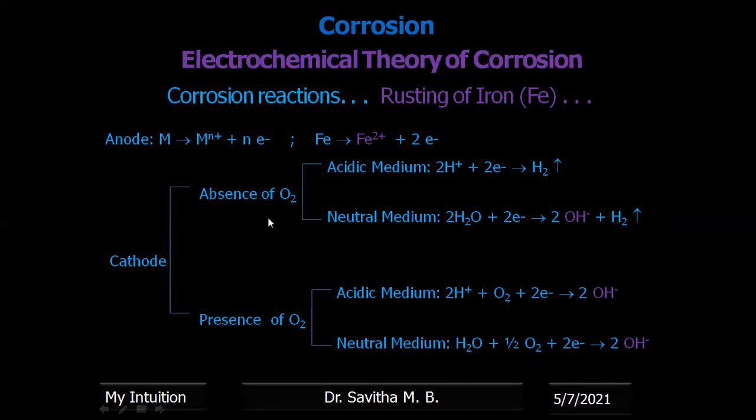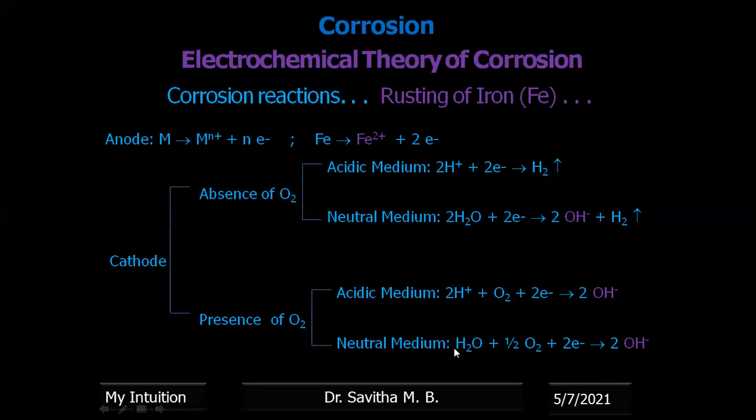Let us think whether the iron will undergo oxidation or corrosion in the absence of oxygen. No, right? Iron will not undergo corrosion or oxidation. You have seen, right? When does iron undergo corrosion? Iron undergoes corrosion in the presence of moisture and air, right? So absence of oxygen is not the reaction. In the presence of oxygen, we have seen iron undergoes corrosion. Does it undergo corrosion in the acidic medium? No, it undergoes corrosion in the basic medium, sorry.